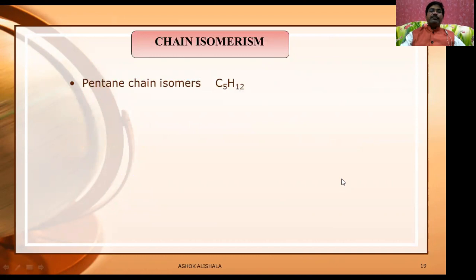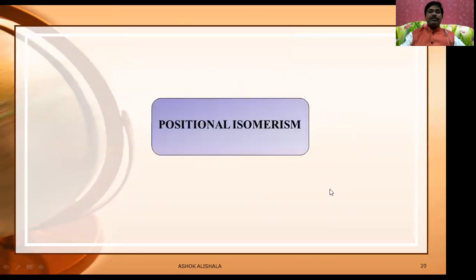Now let us see pentane chain isomers, whose molecular formula is C5H12. This is going to be n-pentane, then isopentane, then neopentane. That is, there are three structures possible. This linear one, this is a branched one, and this is another branched one.